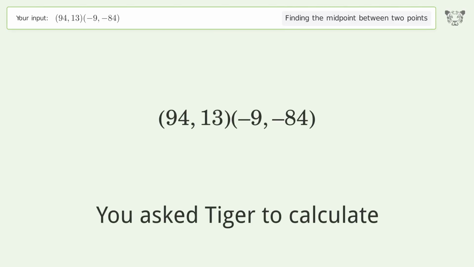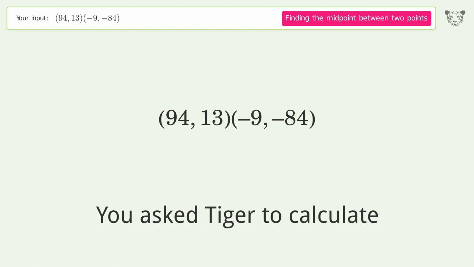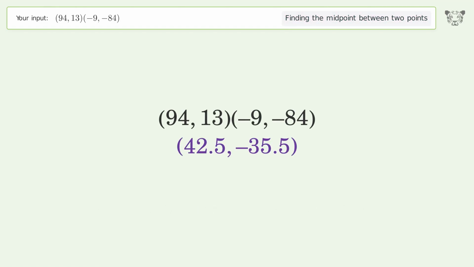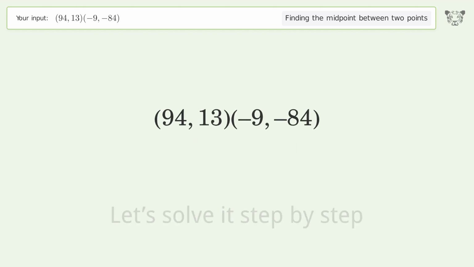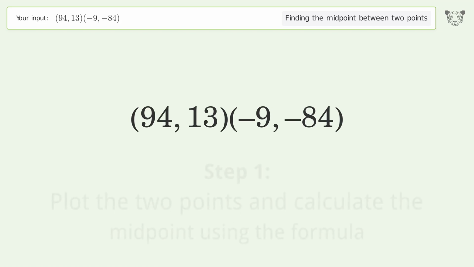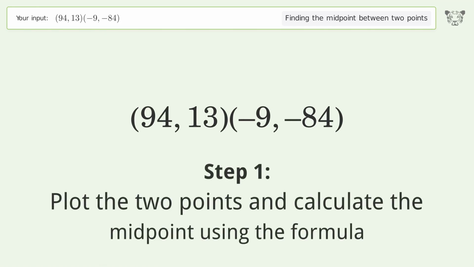You ask Tiger to calculate. This deals with finding the midpoint between 2 points. The midpoint between the 2 points is 42.5, negative 35.5. Let's solve it step by step. Plot the 2 points and calculate the midpoint using the formula.